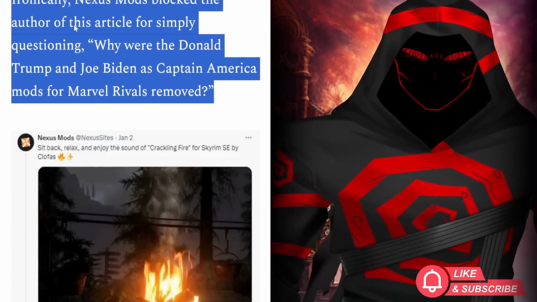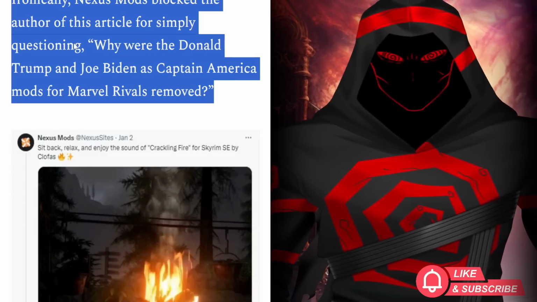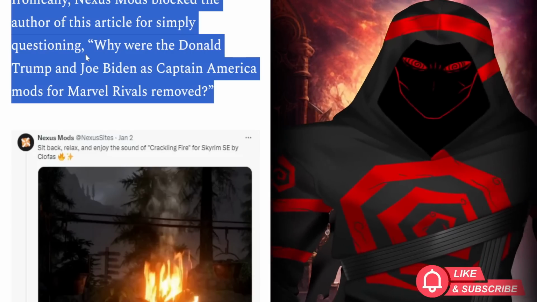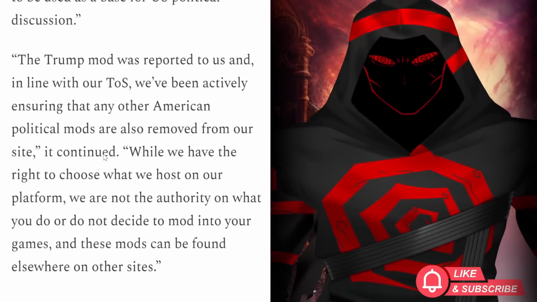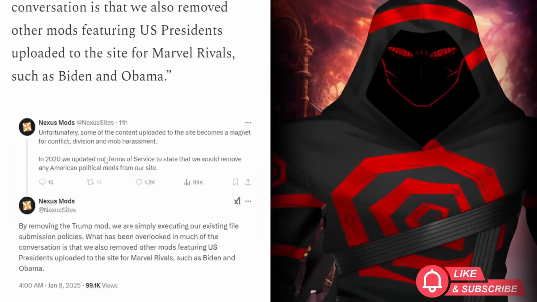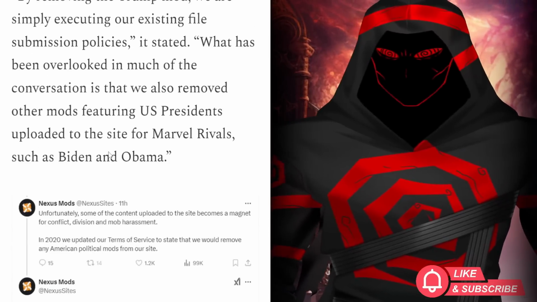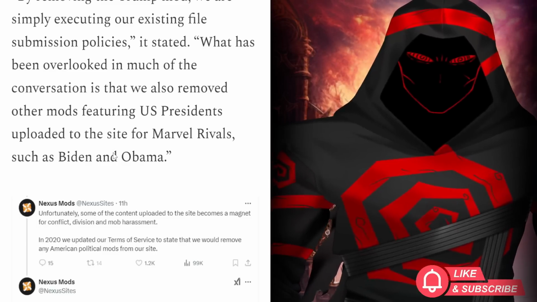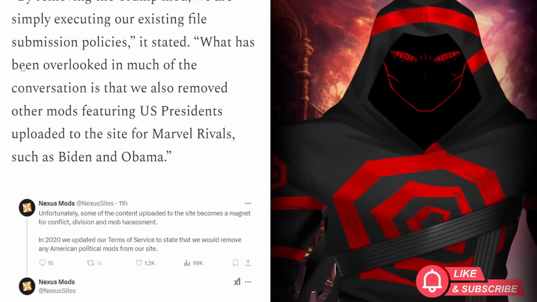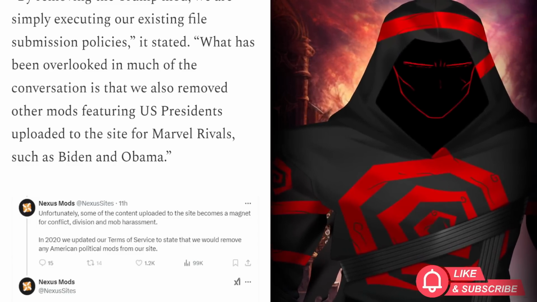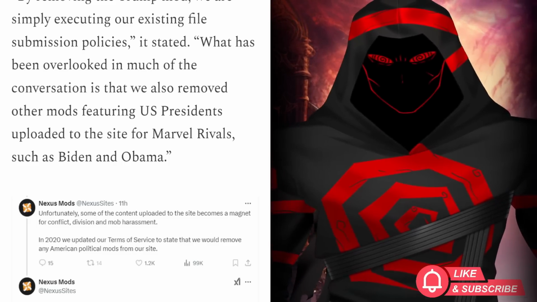Ironically, Nexus mods blocked the author of this article for simply questioning why the Donald Trump and Joe Biden as Captain America mods from Marvel Rivals were removed. Well, I guess at this point, that's just what they're going to do. So ultimately, ladies and gentlemen, we have the answer from Nexus mods, and it's everything that you would have expected from this particular company. And it goes to show that they don't have all of their users' best interests at heart. They don't really care about the US users. They only care about the UK ones, apparently. And they're going to continue this ridiculous banning practice that they have against US political mods because they simply can't handle the conversation, as they like to put it.